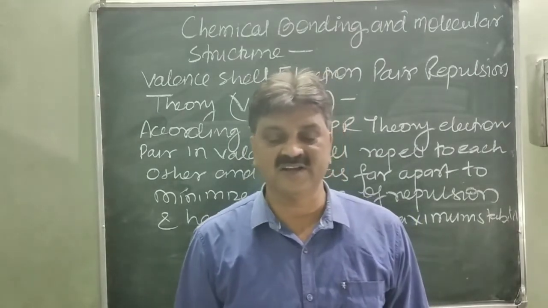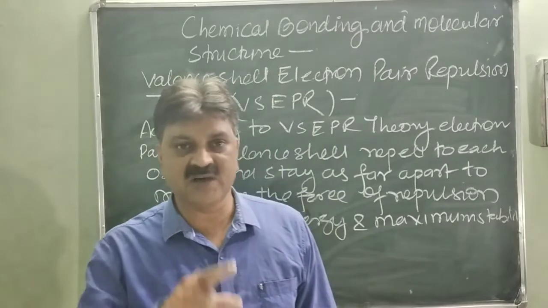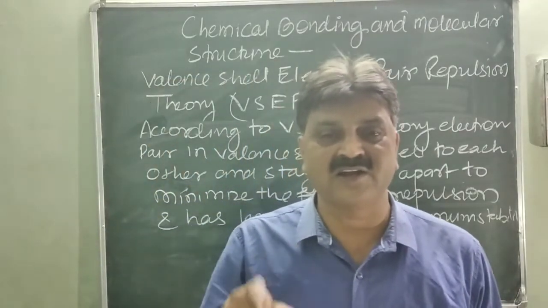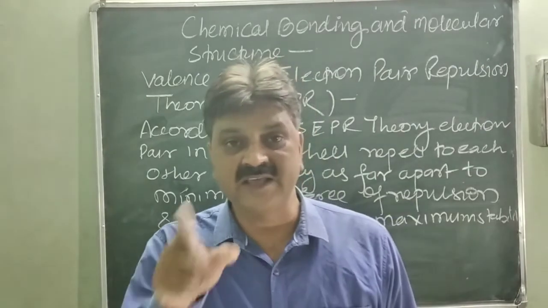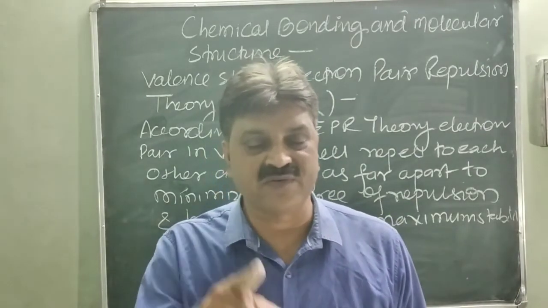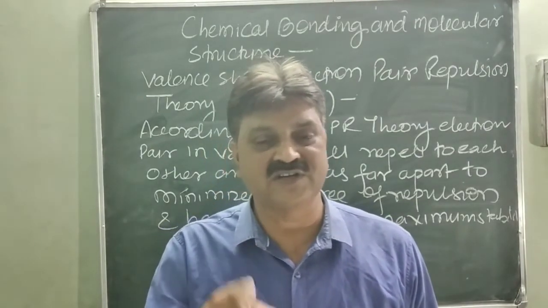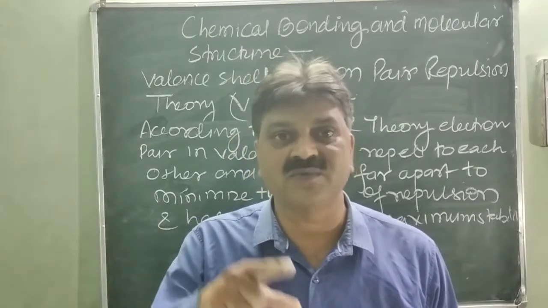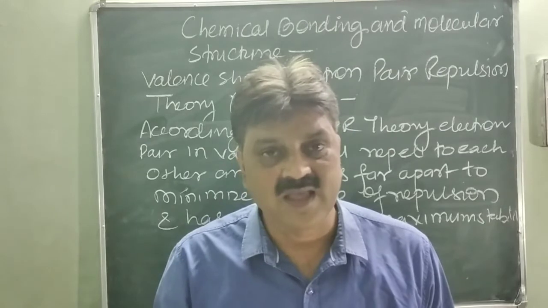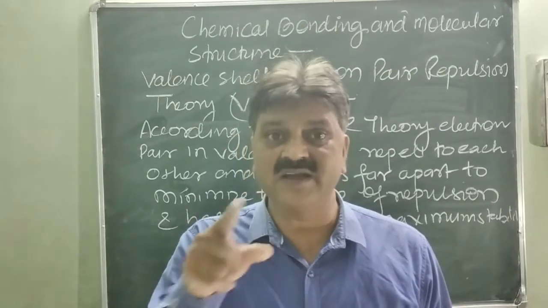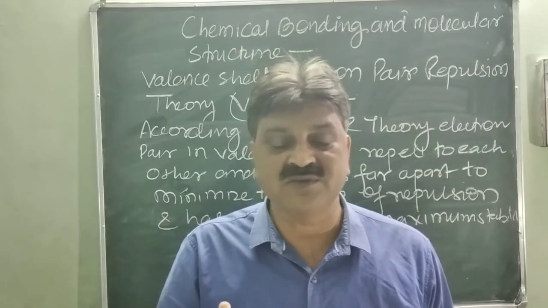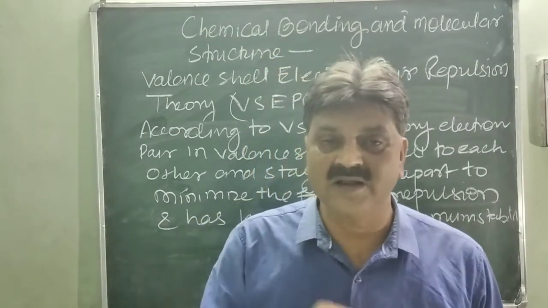Is it clear or not clear? Formation of a molecule takes place through the valence shell electrons of a central atom and gives a definite shape. How does the definite shape formation of a molecule take place? By sharing of electrons from the valence shell of the atom, and the electrons present in the valence shell repel each other. Then how is the definite shape of a molecule formed?